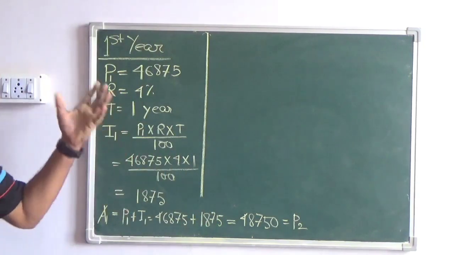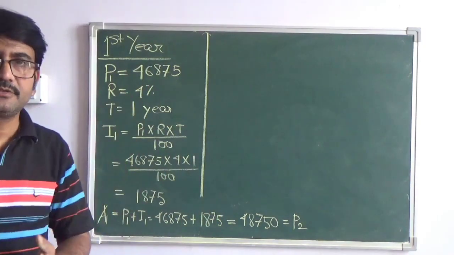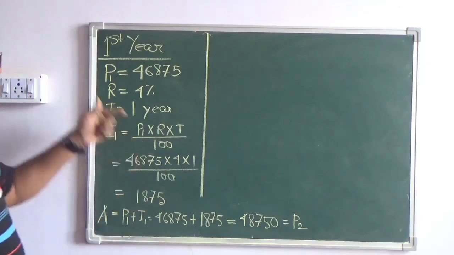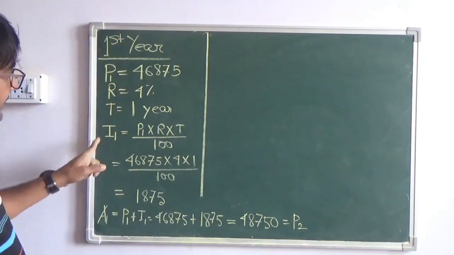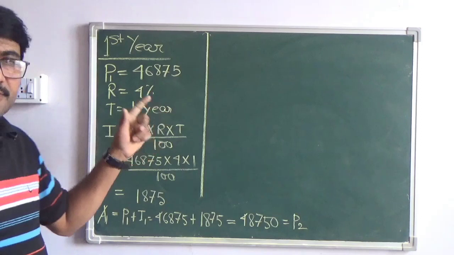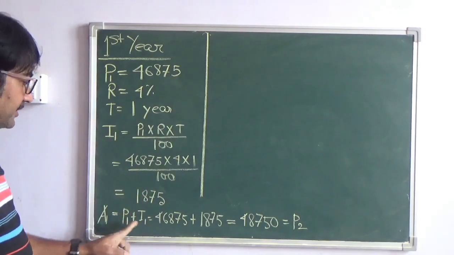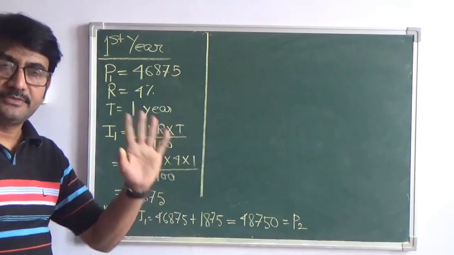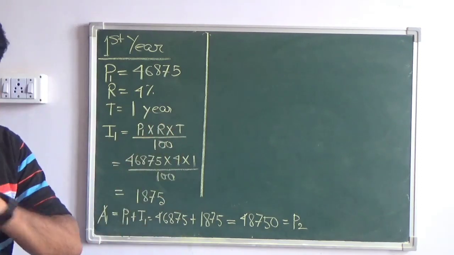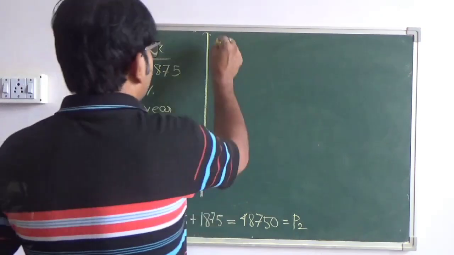I think there is nothing new here, the same procedure that we have been following till now. We are noting down the information here, then finding the interest by applying the formula of simple interest PRT by 100. After finding the interest, we are adding it to the principal to get the amount for the first year. So this is what is to be done in every question. Second year.